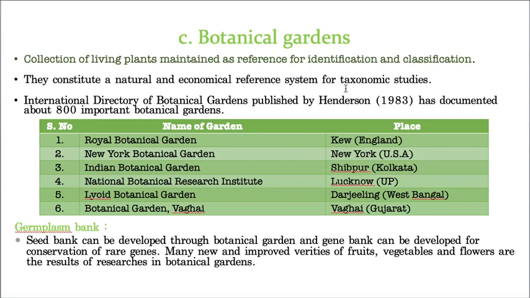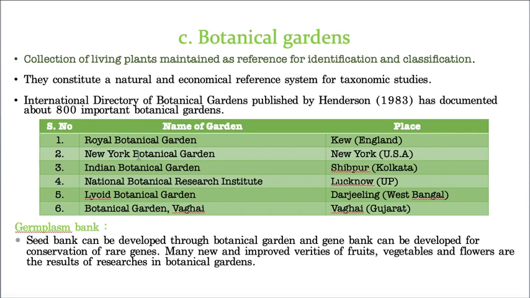Everything will be mentioned in botanical garden studies. According to the International Directory of Botanical Gardens, published by Henderson in 1983, he documented around 800 important botanical gardens. But we can't read all of them. That is the reason why we are taking the most important botanical gardens.